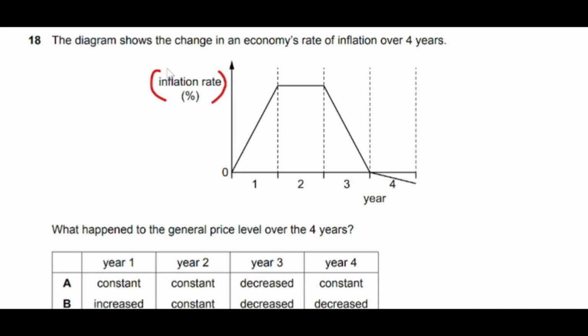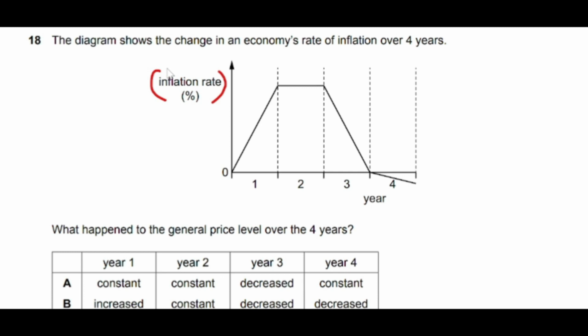When rate of inflation is positive, price level is increasing, right? When rate of inflation is negative, price level decreases. When inflation rate goes below 0, that is basically deflation and shows decrease in price level. And whenever it is above 0, it shows that price level is increasing because rate of inflation is positive.